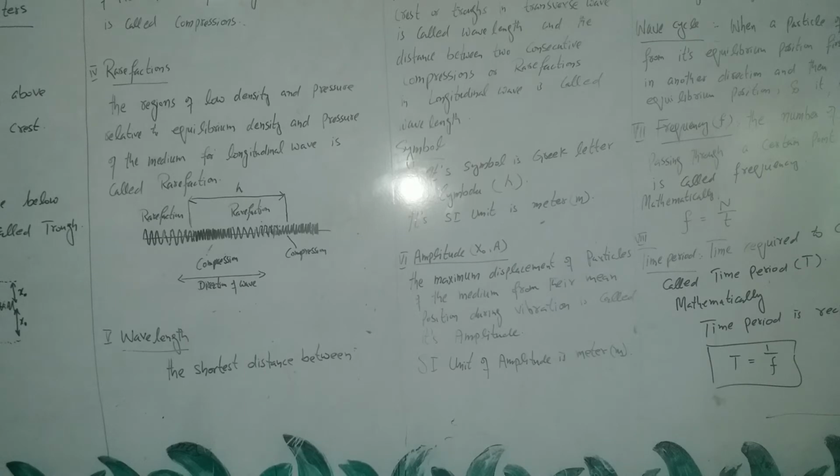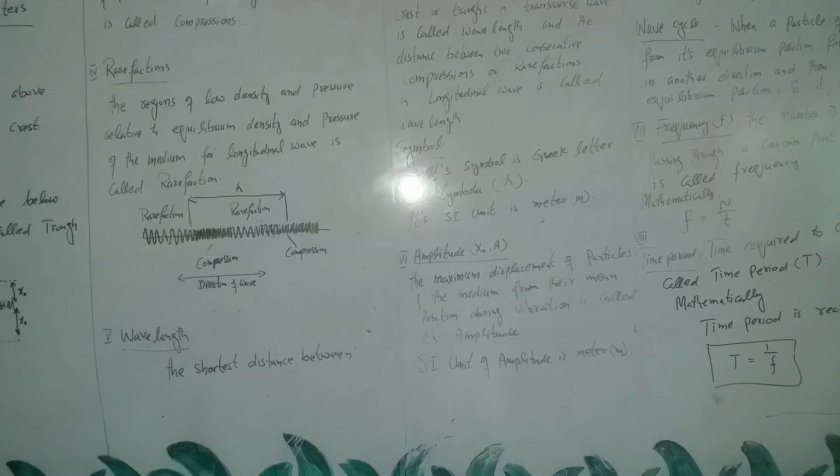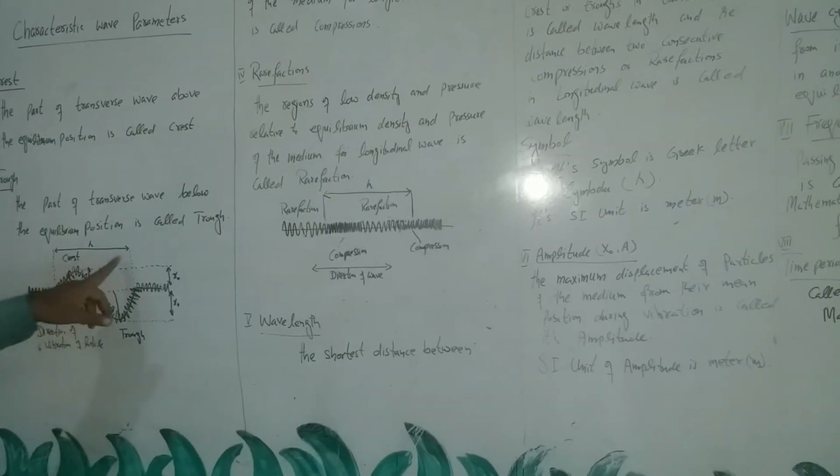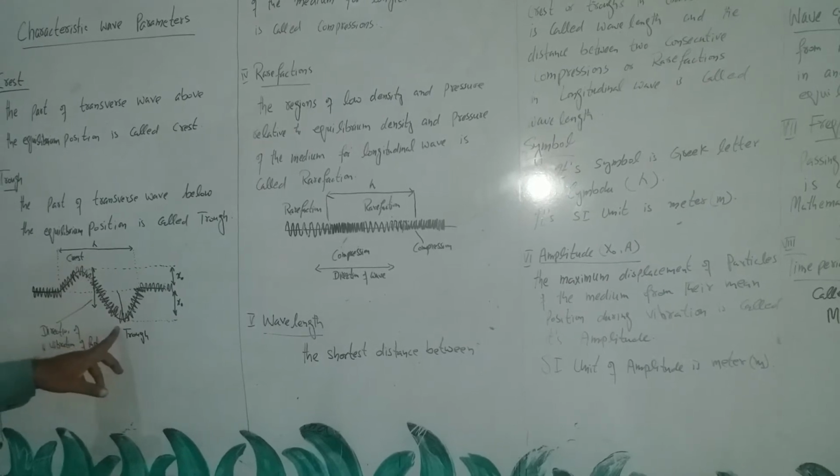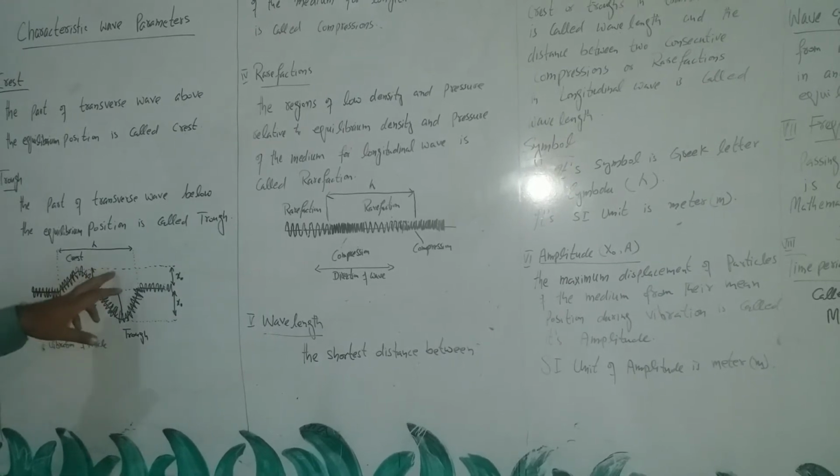Wavelength is denoted by the Greek letter lambda, and its SI unit is meter. It is length, so it is measured in meters. So the wavelength of the transverse wave is defined as the distance between two consecutive crests or two consecutive troughs.